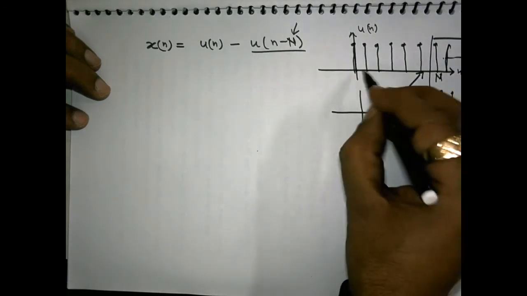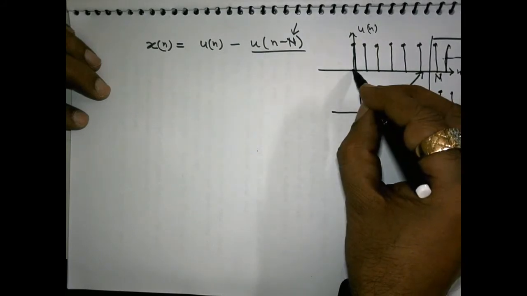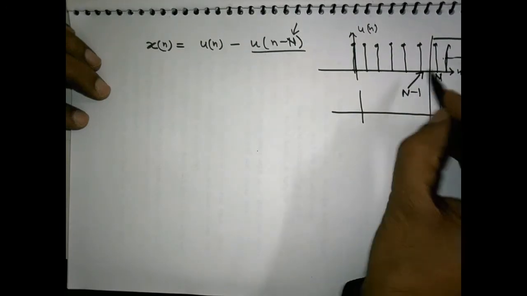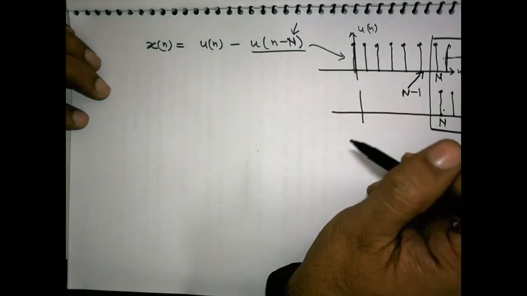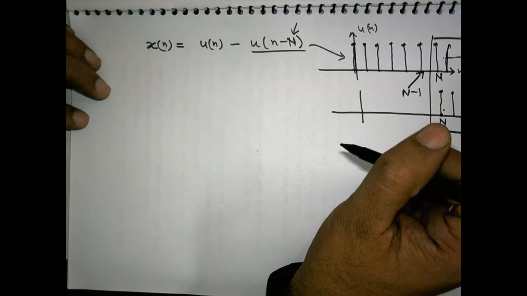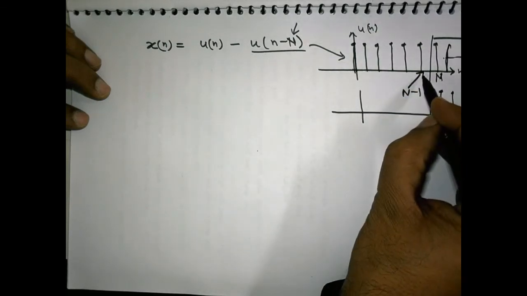From 0 to N minus 1. The samples of u[n] from 0 to N minus 1 are left with us in this resultant. So, we have to evaluate the Z transform for this. Got my point?